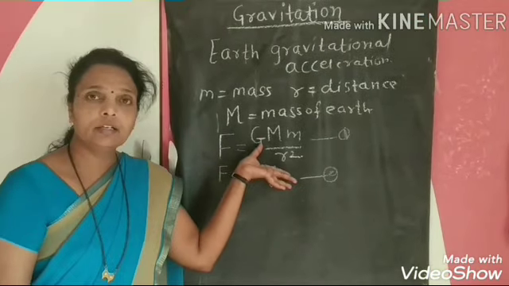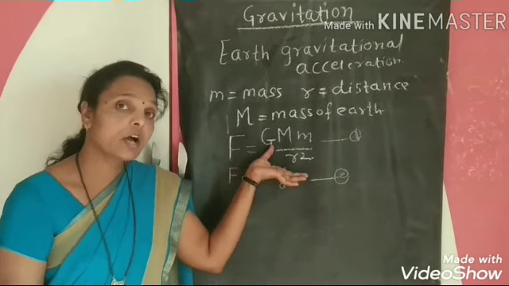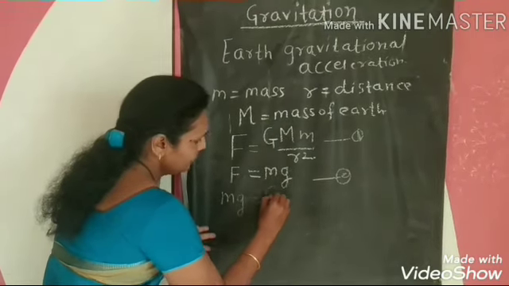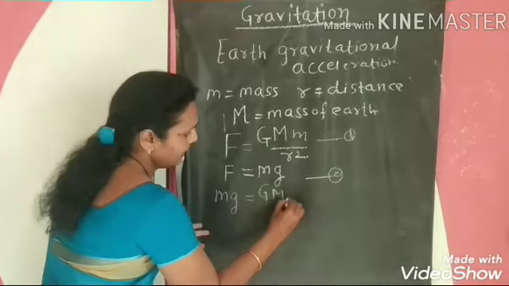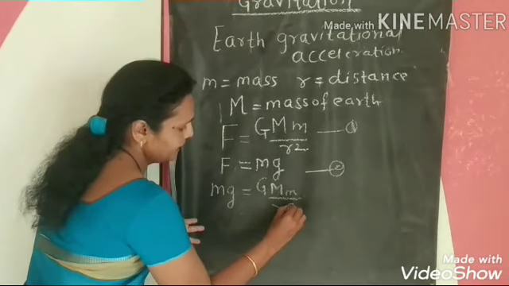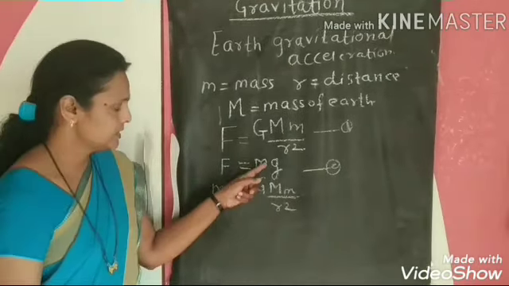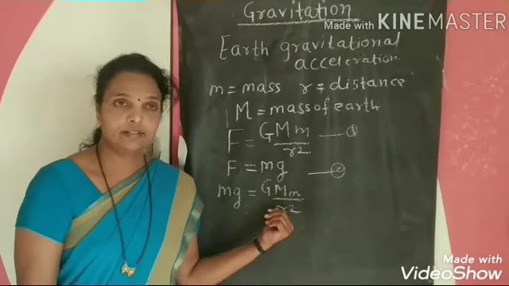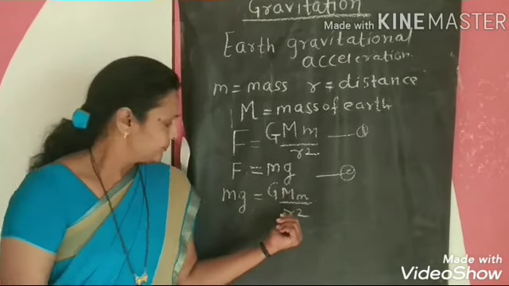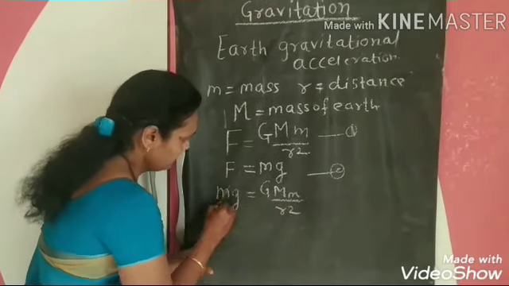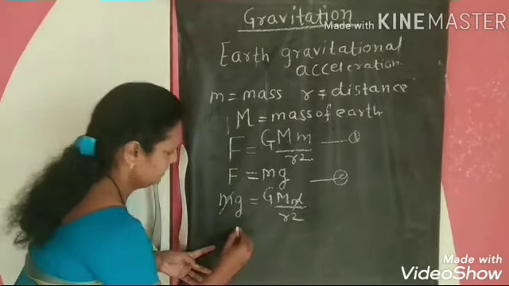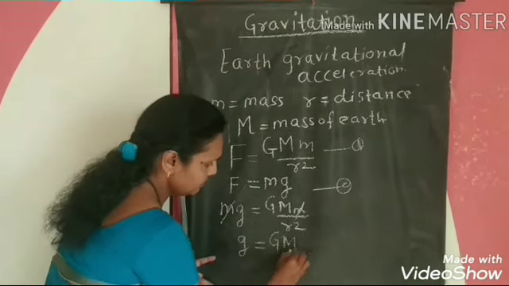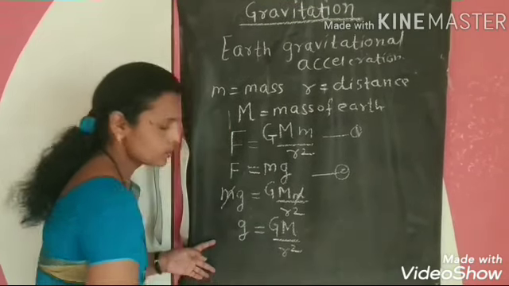By combining these two equations, how do we write it? mg is equal to G M m divided by r square. This is equal to this. Now m cancels, and g is equal to G M divided by r square.